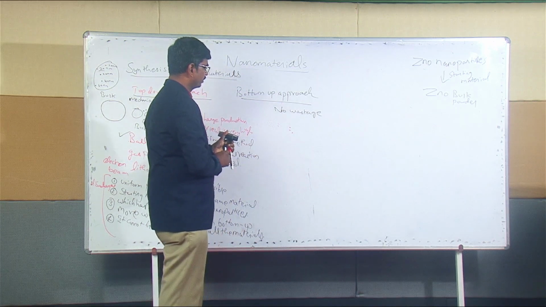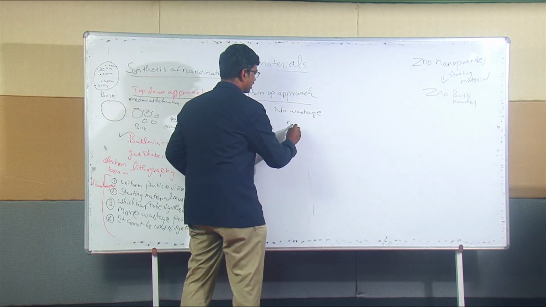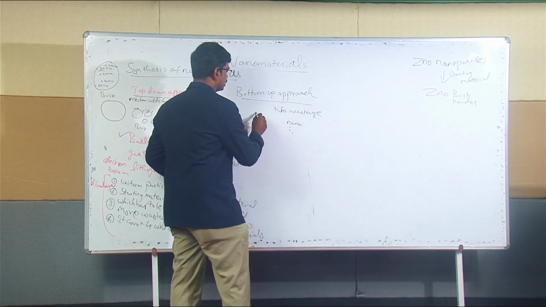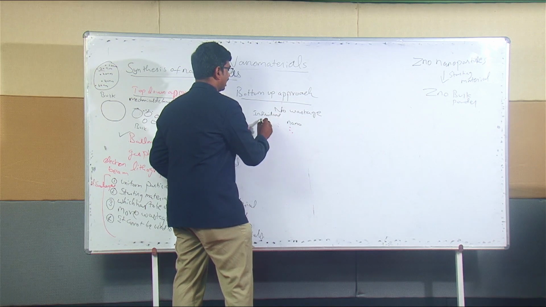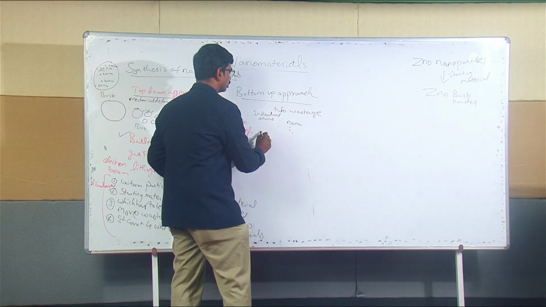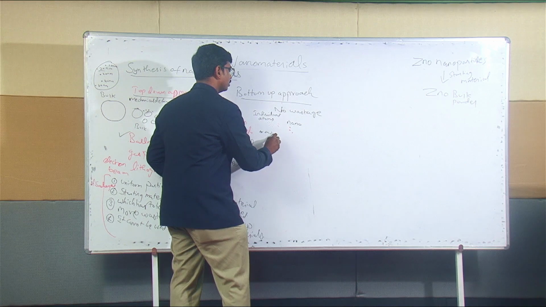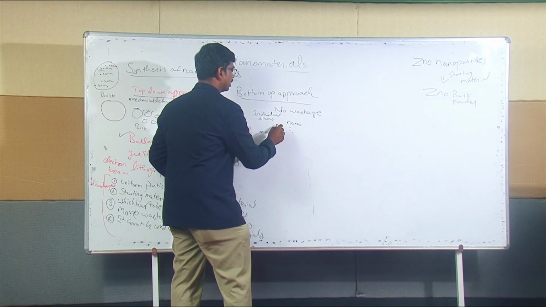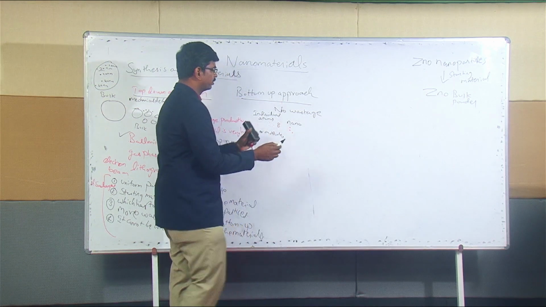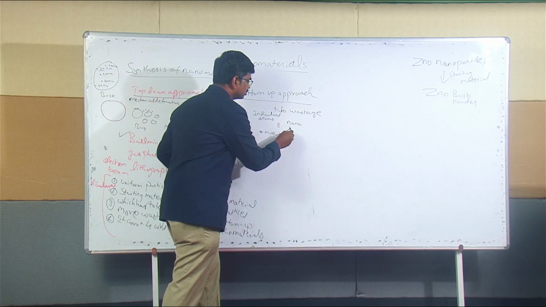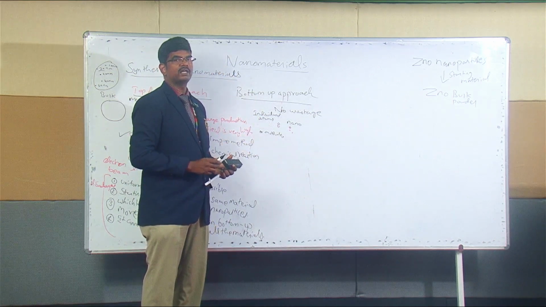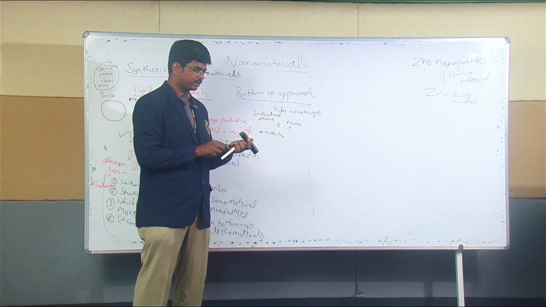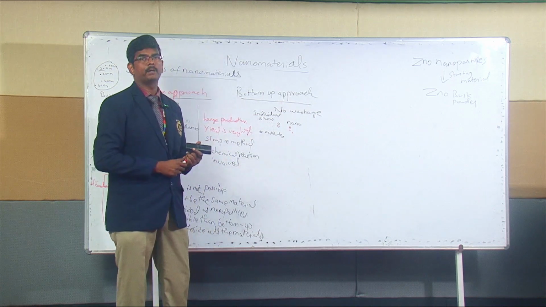So this is the nanomaterial, and these are individual atoms or molecules. They will be clubbed, and like that they will agglomerate together. So they combine together to form a nanomaterial. Atom by atom it forms a nanomaterial. That is the bottom up approach.